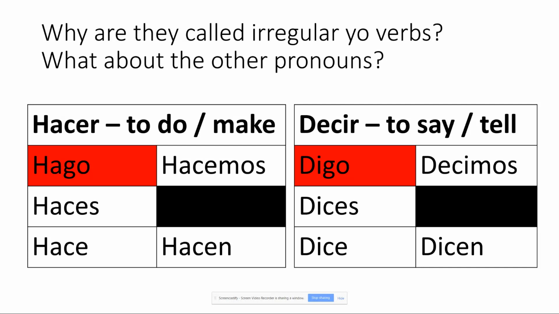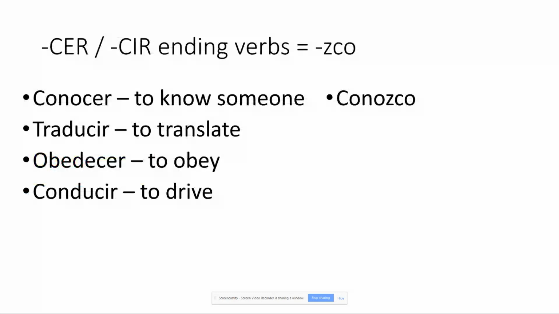Because of that, we need to focus right now on the go verbs. When it is not in the yo or the I person, as you can see in the red, we're just going to conjugate it as we usually do. There's a couple of groups. This first list I'm going to talk about is not exhaustive. However, if we are dealing with a verb that ends in CER or CIR, we're going to put a Z in the yo form to make the sound a little softer.